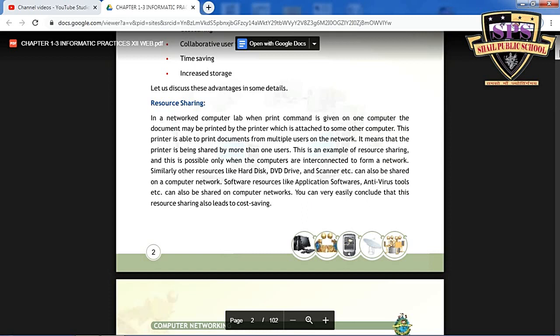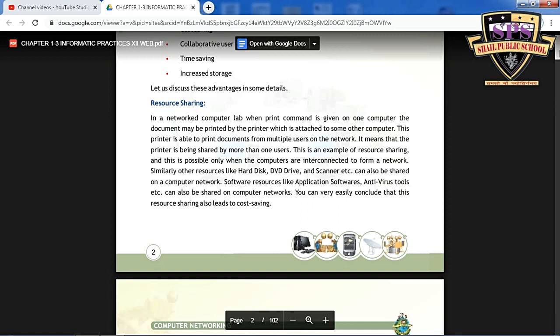This printer is able to print documents from multiple users on the network using shared resources. It means that the printer is being shared by more than one user. This is an example of resource sharing, and this is possible only when the computers are connected in a network.